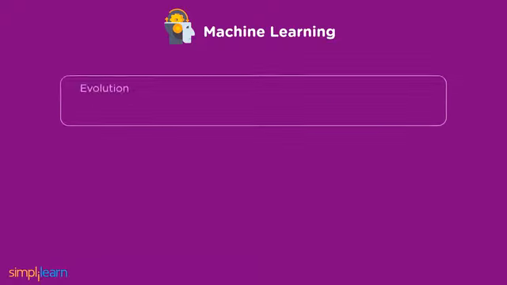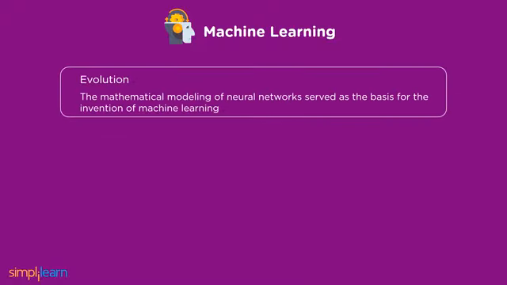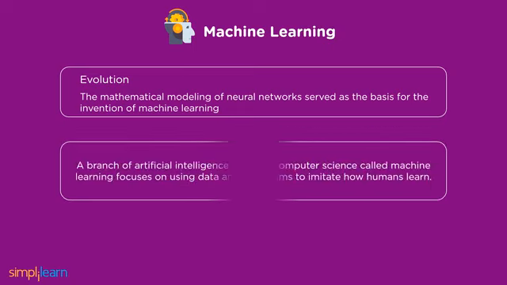Machine learning. The evolution of ML started with the mathematical modeling of neural networks that served as the basis for the invention of machine learning. In 1943, neuroscientist Warren McCulloch and logician Walter Pitts attempted to quantitatively map out how humans make decisions and carry out thinking processes. Therefore, the term machine learning is not new. Machine learning is a branch of artificial intelligence and computer science that uses data and algorithms to imitate how humans learn, gradually increasing the system's accuracy.